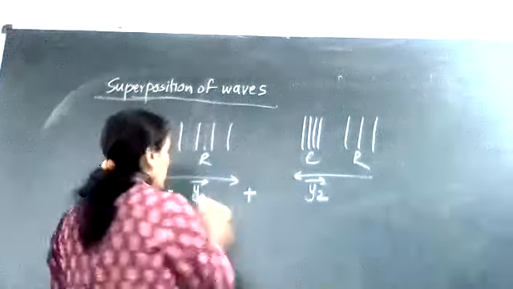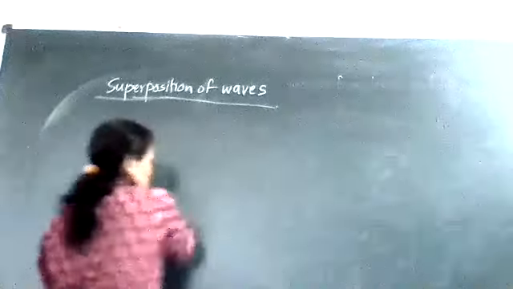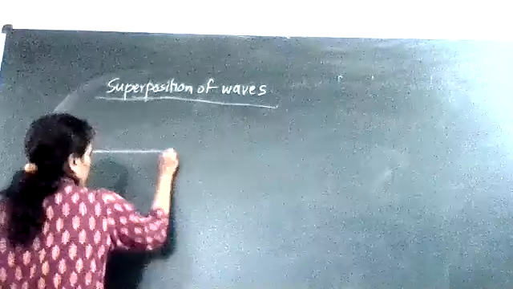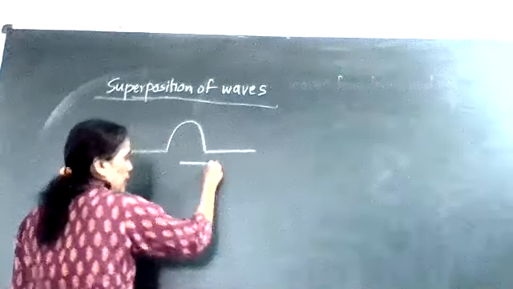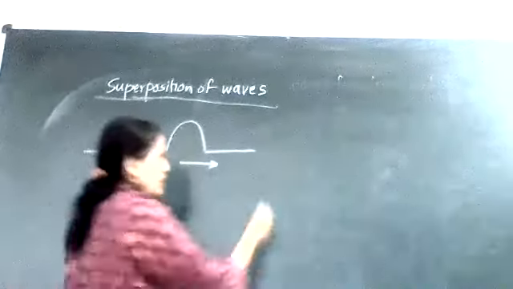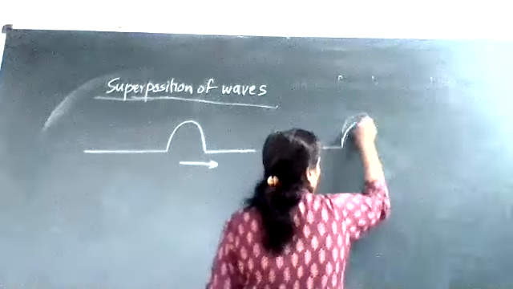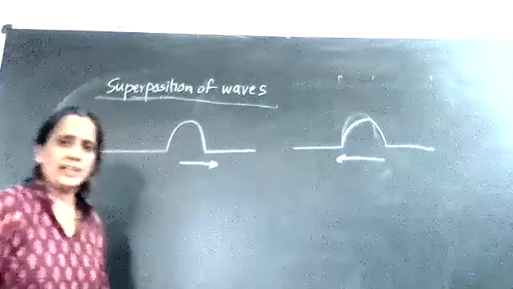Clear? Now, here I can draw the diagrams, and in that diagram, I am showing the waves in the form of transverse waves. So let's consider this one crest is traveling towards the right hand side, and there is another wave whose crest is traveling towards the left hand side.